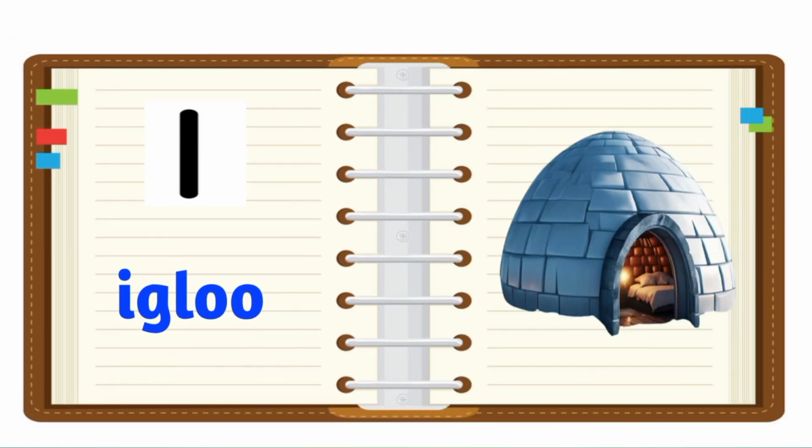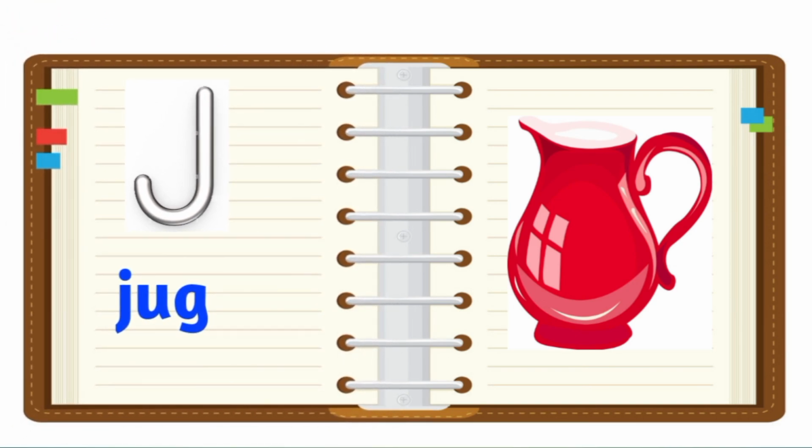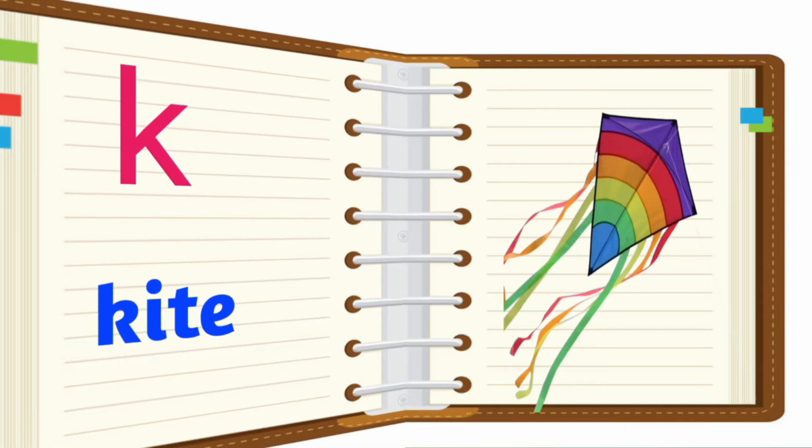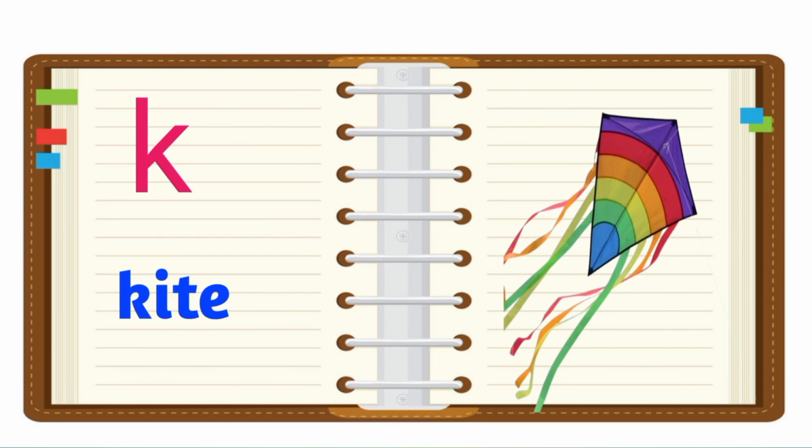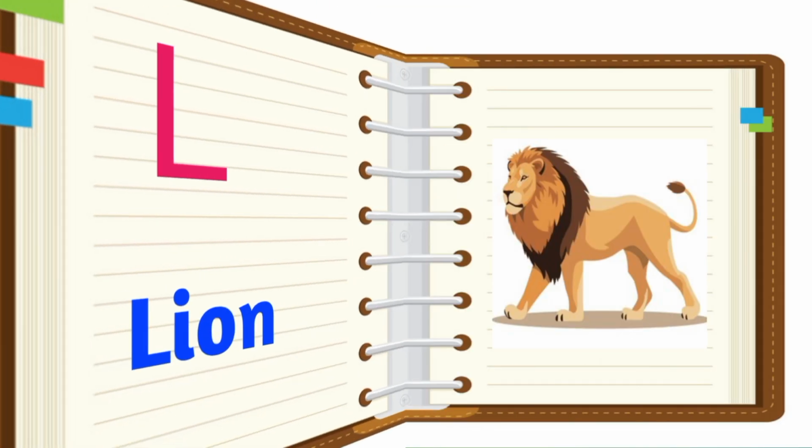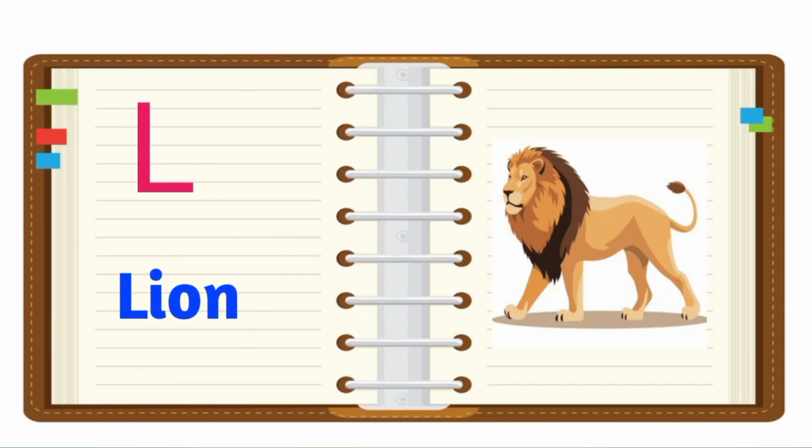I for igloo. J for jug. K for kite. L for line.